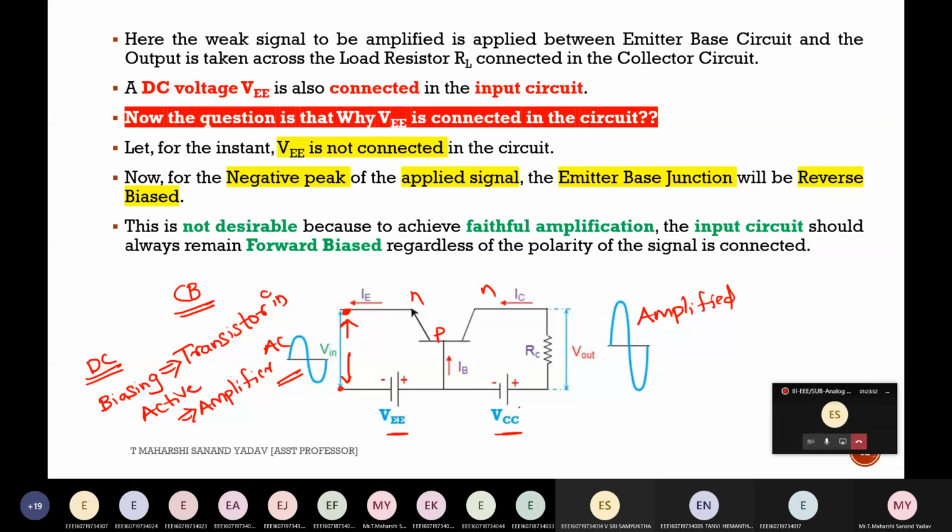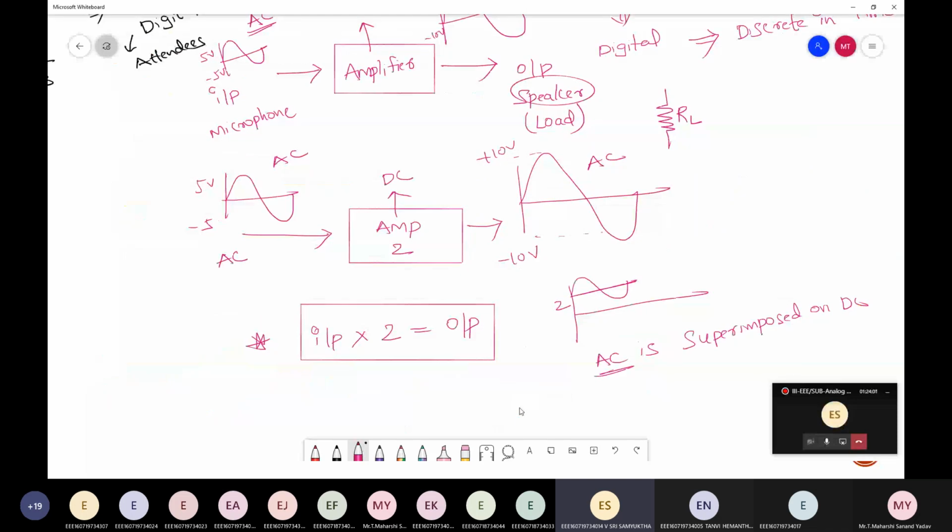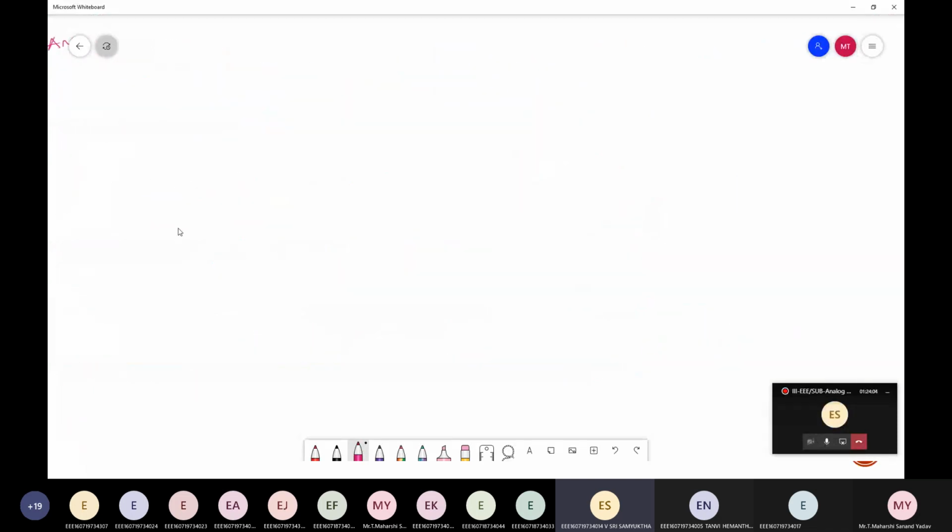Samyukta, can you repeat why I'm using both DC and AC in case of BJT as an amplifier? Yes, sir. DC is used for biasing because the transistor should amplify the signal from low to high. Okay. So initial condition should be maintained. That's it, right? So here biasing is done and here also biasing is done. You can consider this as J1 and this is J2. This arrangement is only done in order to use transistor as an amplifier, that is to operate it in active region.